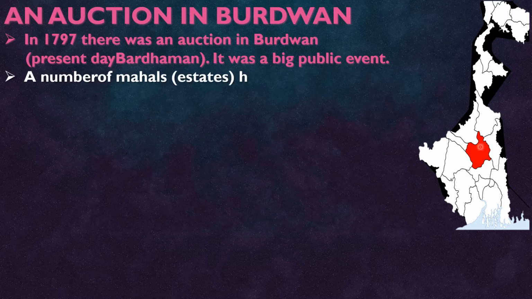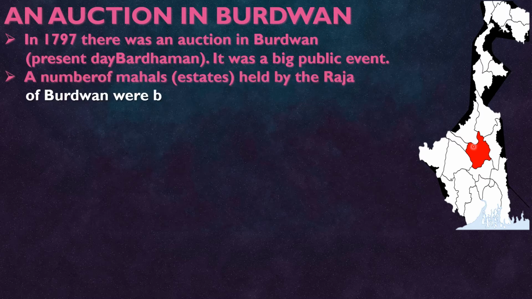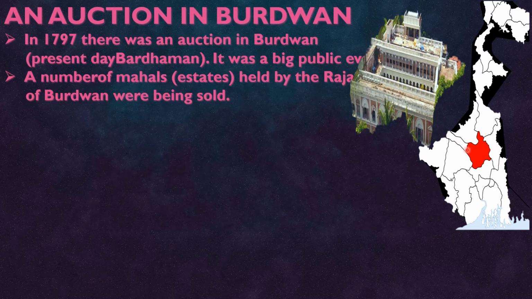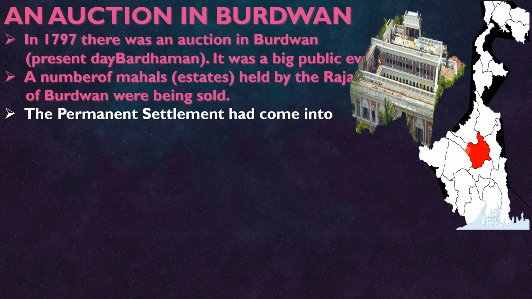A number of mahals, estates held by the Raja of Burdwan, were being sold because he had not paid the revenue collected according to the terms of the Permanent Settlement of 1793. These are the mahals auctioned by the East India Company to collect or fetch revenue from the Raja.